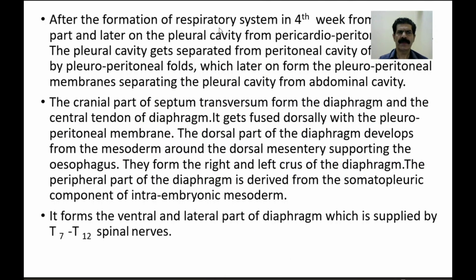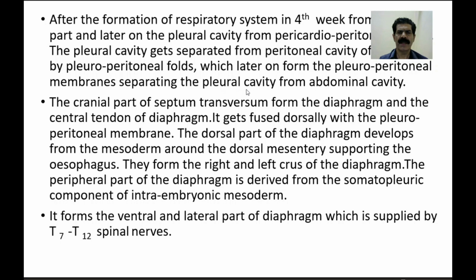Now, as we know, after the development of the respiratory system, which we have done in the fourth week from the foregut diverticulum, and later on the pleural cavity from the pericardio-peritoneal canals develops, and the pleural cavity gets separated from the peritoneal cavity of the abdomen by the pleuroperitoneal folds, which later on are closed by the pleuroperitoneal membranes.